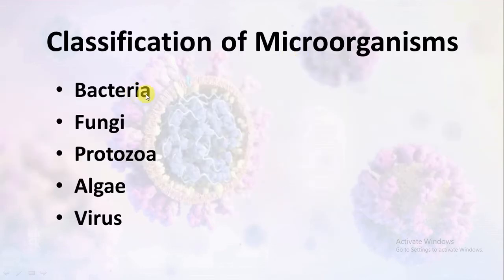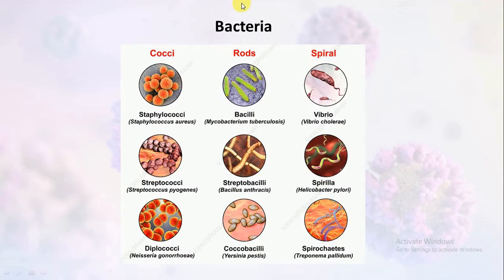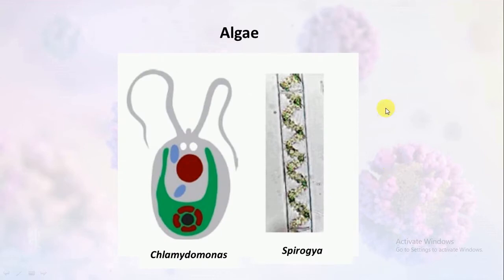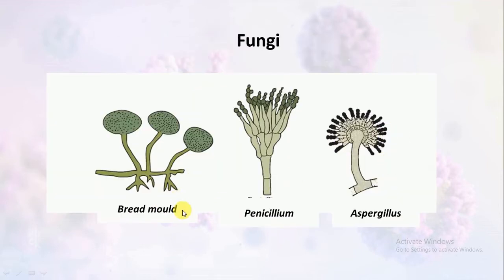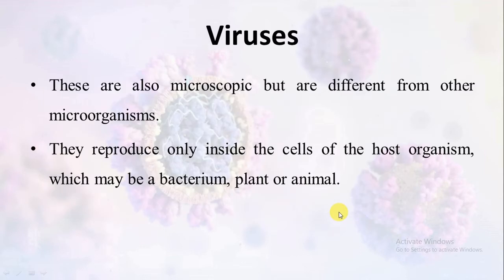Now types of microorganisms. Microorganisms include bacteria, fungi, protozoa, algae and viruses. So a bacteria can be of any shape, and these are some pictures of bacteria with different shapes. These are algae, Chlamydomonas, Spirogyra. These are protozoa, amoeba and paramecium. These are fungi, bread mold, penicillium, aspergillus.